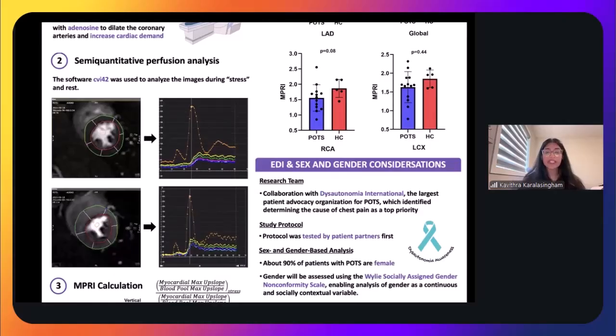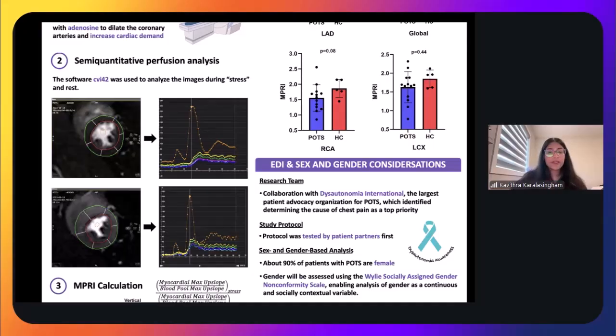So once these patients underwent the MRI, we have a bunch of images. And I have examples of the images here. Within the images, we see some bright areas within that red circle here, and that bright area is actually highlighting a contrast in the blood. So the contrast highlights the blood so that we're better able to see where the blood is moving. So we can see, is the blood just sitting in the heart or is it actually moving to the heart tissue?